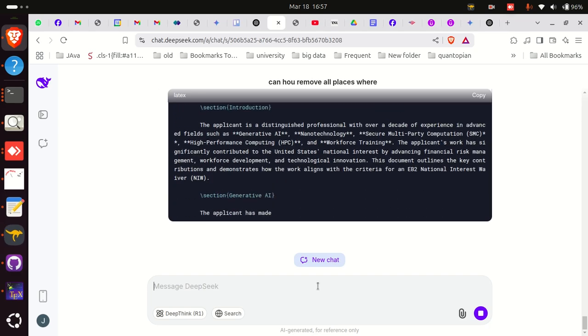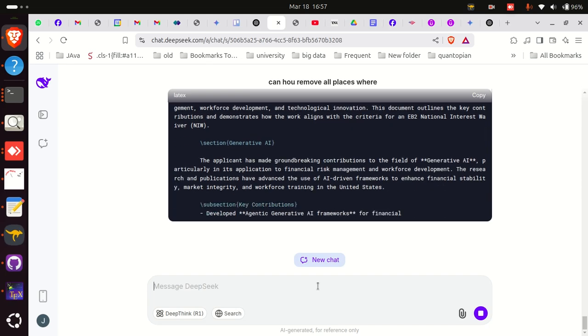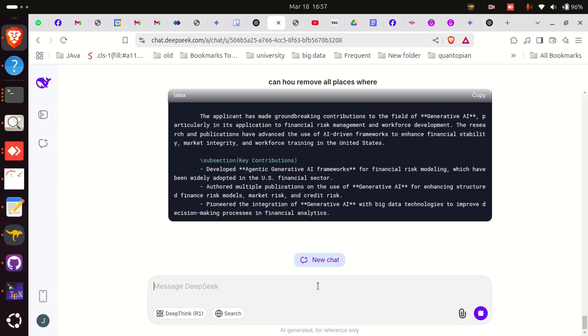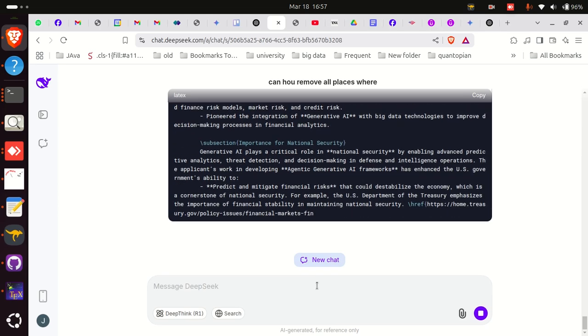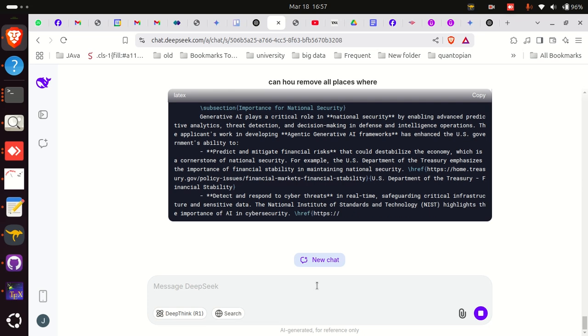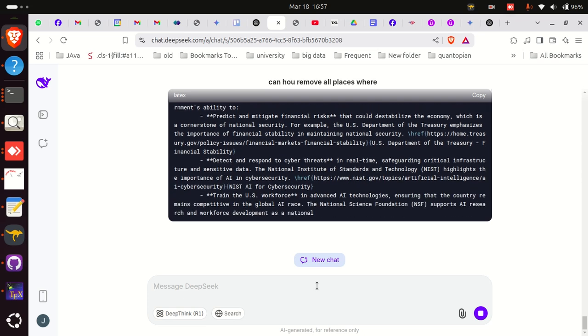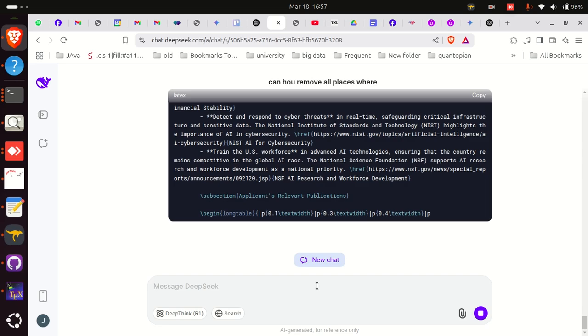So we are here talking about 4 areas: Gen AI, nanotechnology, secure computation, and high performance computing. So now it is adding those links of .gov sites.